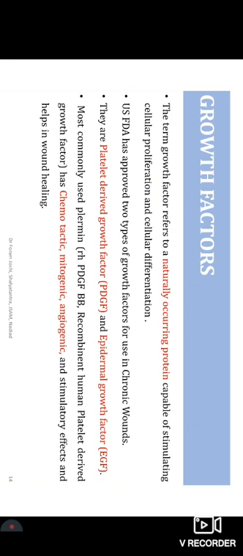Another one is the growth factor. What are growth factors? Growth factors are naturally occurring proteins that are already in our bodies and are useful for wound healing. Like in circulating blood and plasma, these factors are there. But in a wounded patient, if they are impaired, they can be taken from another person and applied. Platelet derived growth factor and epidermal growth factor, these two are synthetically produced in laboratories and then applied, and it has been reported that they have chemotactic, mitogenic, and angiogenetic effects. So that's why they are useful in the management of non-healing ulcers.